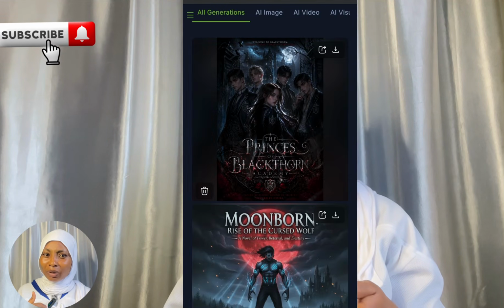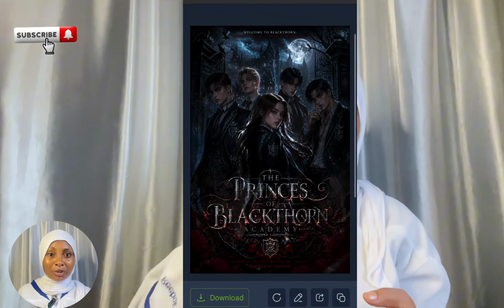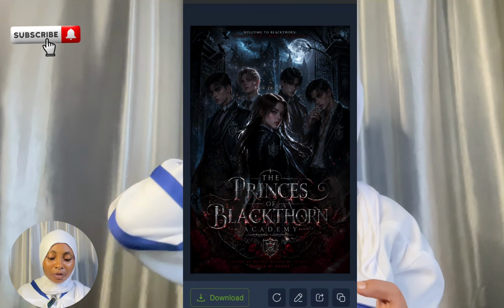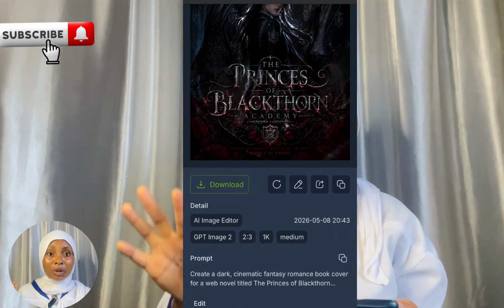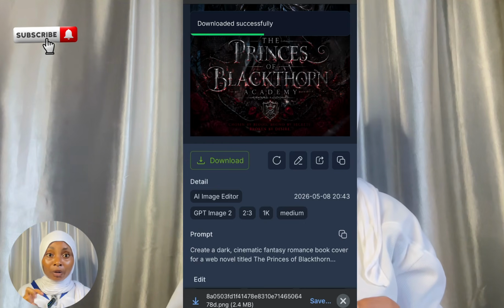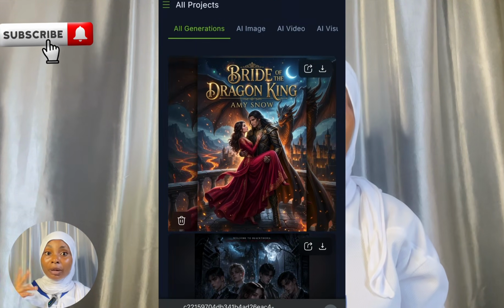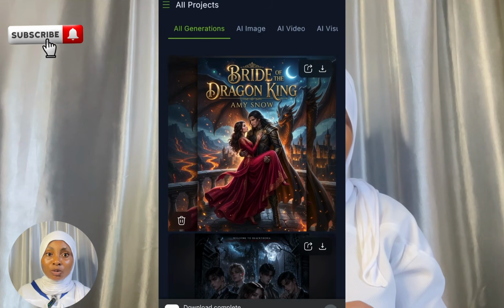So as you can see on the screen right now, we've generated another image. All you have to do to download is click on the arrow down, or you click on the image. If you want to edit anything, you can also edit your image, the title or stuff like that. So you can just edit it, the size, download and save in your file. So this is the third book cover that I generated. I don't want the video to be too long, so that's why I didn't take it to a fourth.